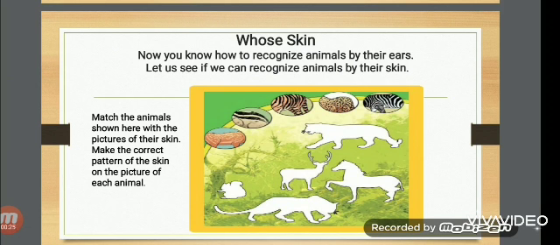Match the animals shown here with the pictures of the skin. Make the correct pattern of the skin on the picture of each animal. Everyone solve this exercise. Then after, check your answer.